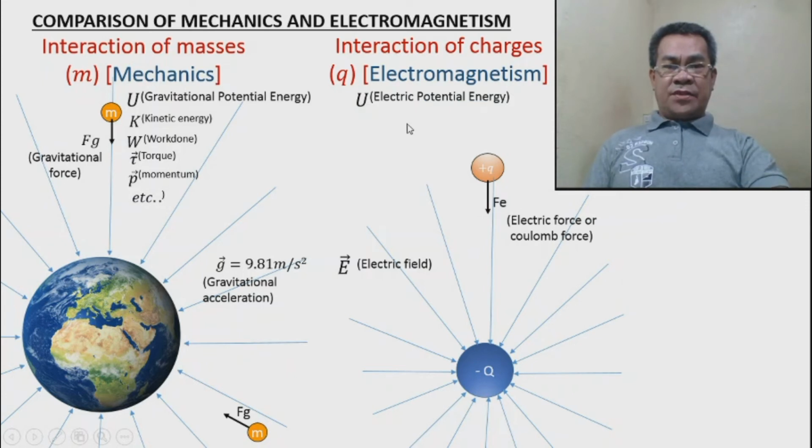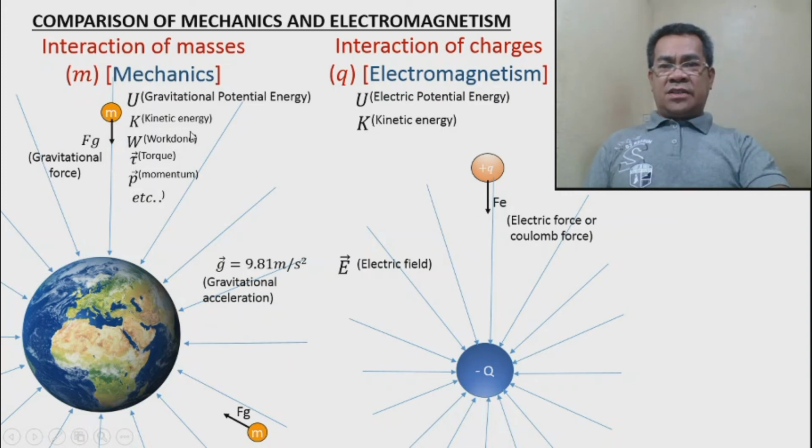Now, because of this force, we can calculate the energy of that electric force applied. So we have the electric potential energy. In mechanics, we call that gravitational potential energy because we are concerned with gravity. This one, we are concerned with electric potential energy. The symbol used in electromagnetism is the same symbol as in mechanics, U. So in all of physics, the symbol for gravitational or electric potential energy is the same, big letter U.